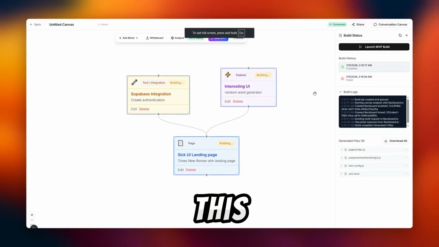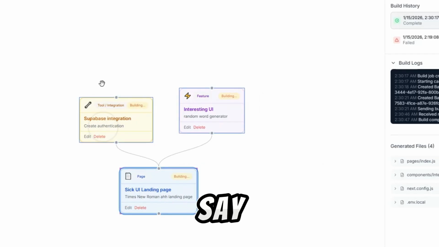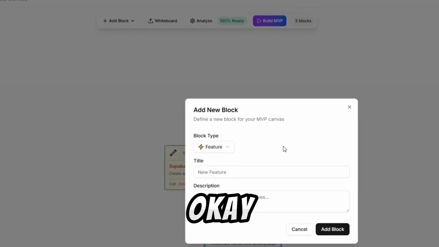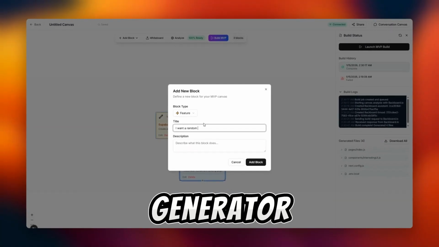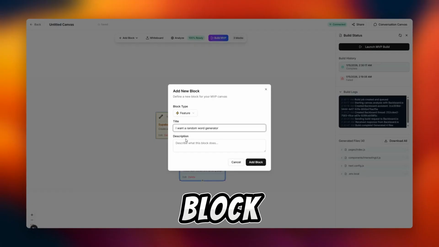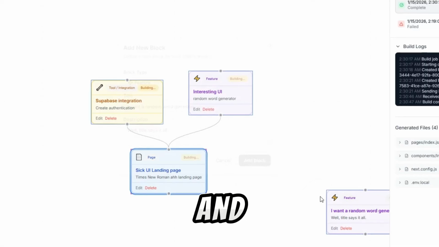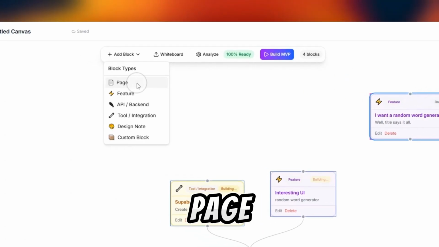Alright, let's cut the crap, get a bit more technical. Look at this. As I'm adding more and more blocks, okay, let's say I decide to go crazy today, gang. I'm saying, okay, I want a random word generator. Describe what this block does. Well, title says it all. Now I'm adding a block, and that block should probably go into, let's say, another page, right?